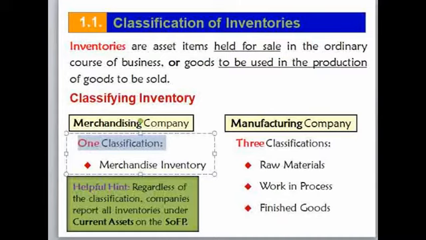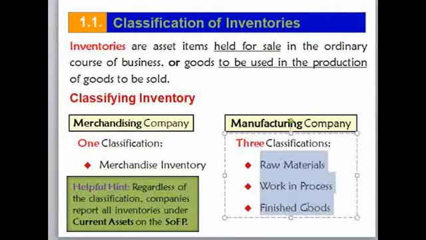That is in a manufacturing company. Therefore, based on the nature of the production, manufacturing companies have three types of inventory, which are held by those manufacturing businesses. Three types of inventory: raw material inventory, one; work in process inventory, when the work-in-progress activities have started; and lastly, when the activity of the manufacturing company is completed and produces a new product, that final output is finished goods. Finished goods. Therefore, these are the types of inventory held by the manufacturing sector.